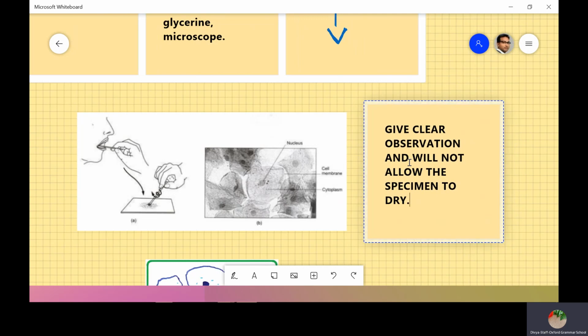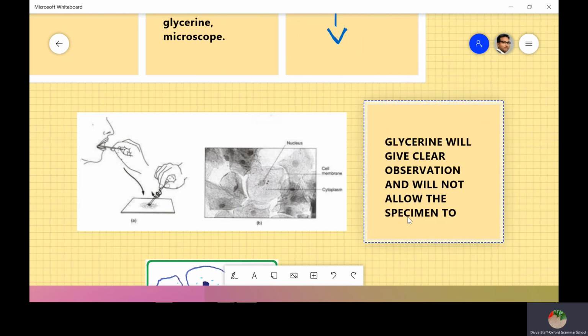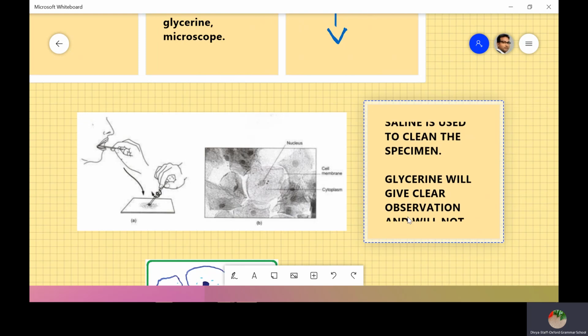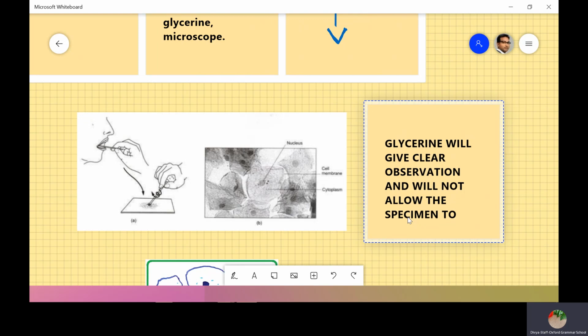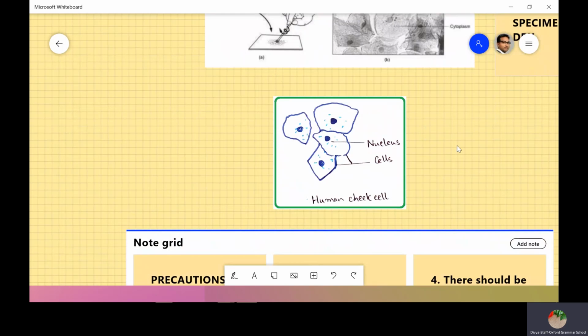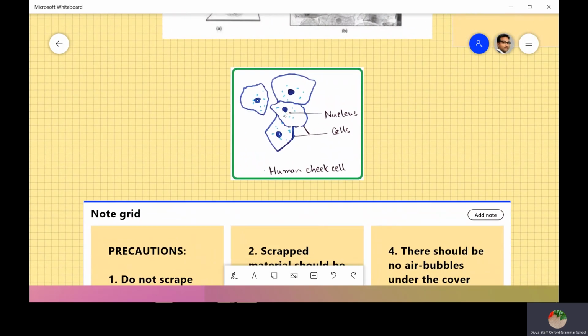Here I have given a note for you, children. Saline is used to clean the specimen, whereas glycerin will give clear observation and will not allow the specimen to dry. So after observing under the microscope, what can you find? You can find the nucleus like this. See, this is the cytoplasm. This is the nucleus in blue color because we have stained it with methylene blue, right? So we can easily see it under the microscope, all in blue color.